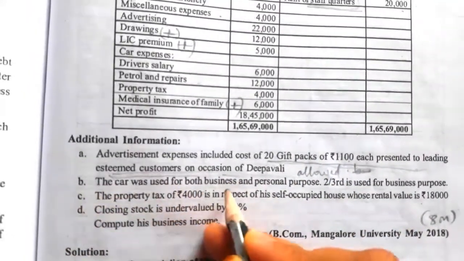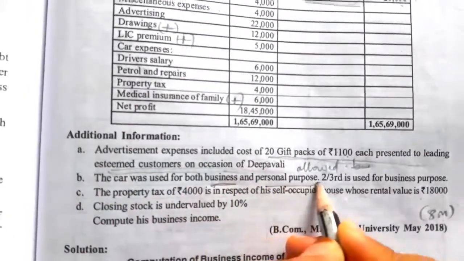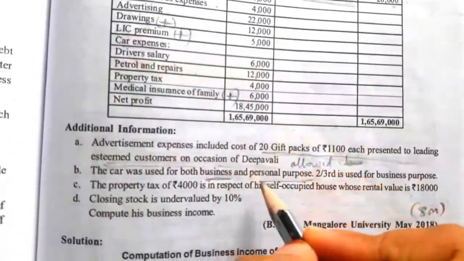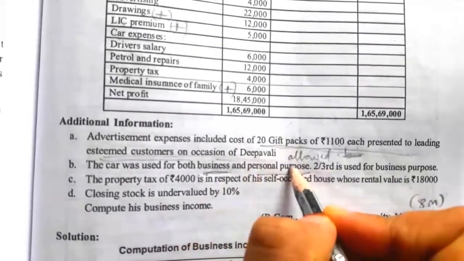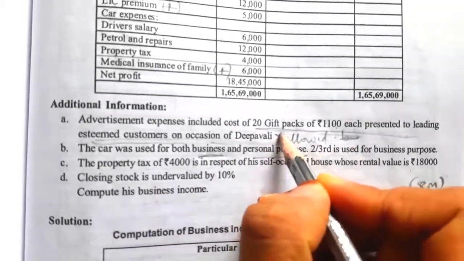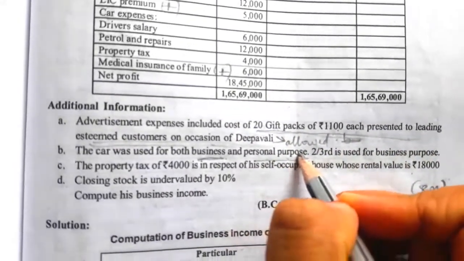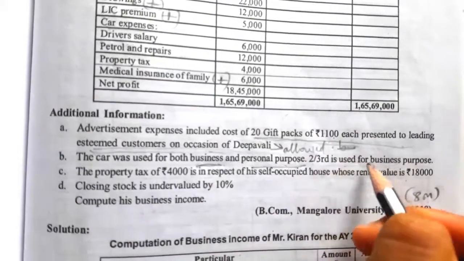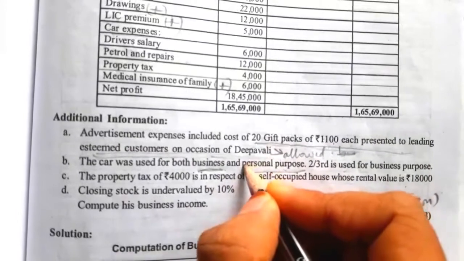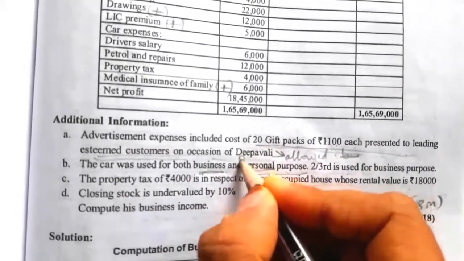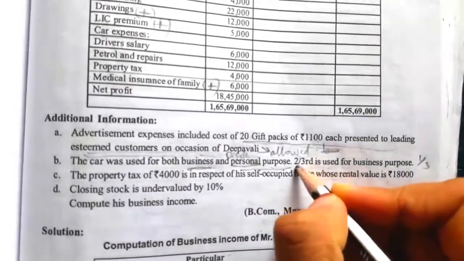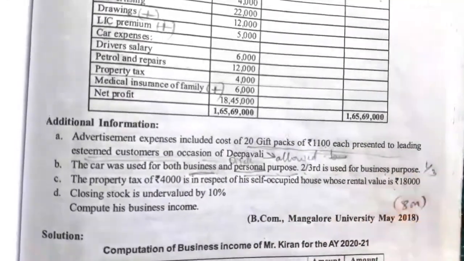Then the car was used for both business and personal use. Relating to the car, an expense is given. Here the car was used for both business as well as personal use. Only the business purpose is allowed, personal purpose will be disallowed. Here 2/3 is used for the business purpose, which means the remaining 1/3 is disallowed, since the personal purpose is disallowed. The portion is 1/3 out of total 3. 2/3 is business purpose, so the 1/3 will be disallowed.